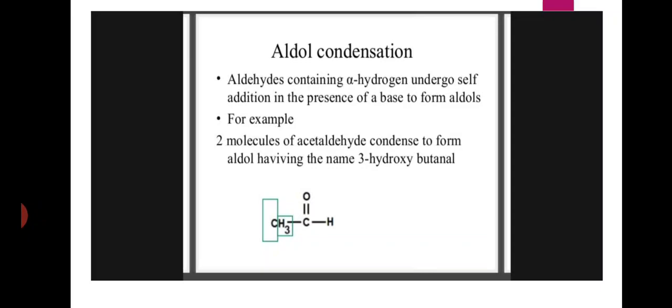Aldehydes containing alpha hydrogen undergo self addition. This means two moles of aldehydes which have alpha hydrogen undergo self addition and form aldols. This reaction occurs in the presence of a base. For example, two molecules of acetaldehyde condense with each other and form aldol. That aldol is beta hydroxy butyraldehyde or beta hydroxybutanol.